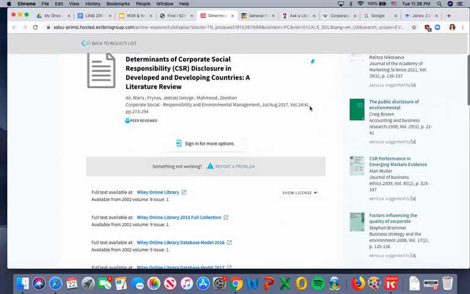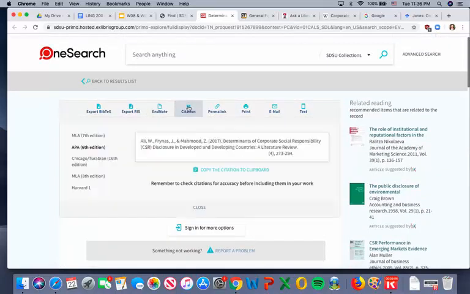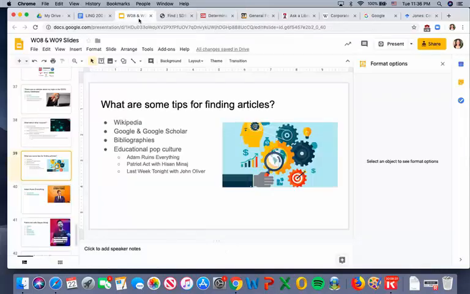And when you're using the databases, one thing that's important is that you're going to want to get the citation from here. So you can just copy the citation to the clipboard. So you have that. One thing I'm going to want also is the permalink. We'll go over that a little bit more, but I just wanted to show you that you can use Google Scholar to help you find articles or sources or something like that.